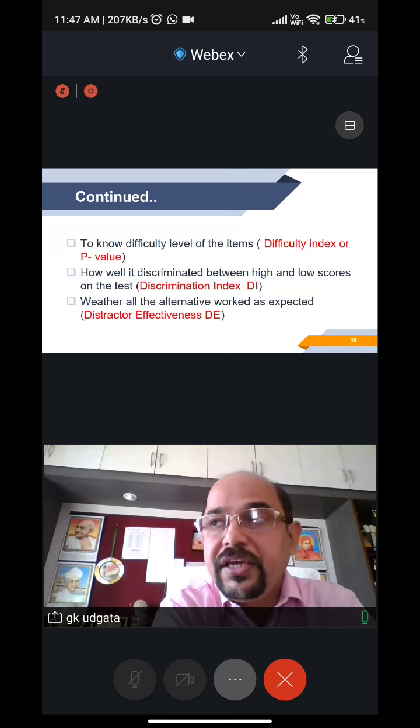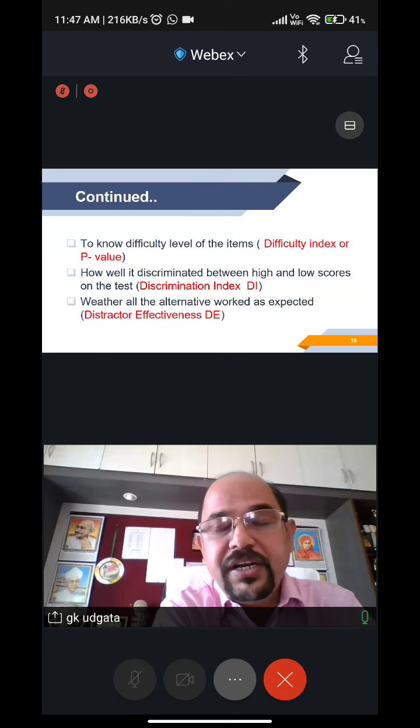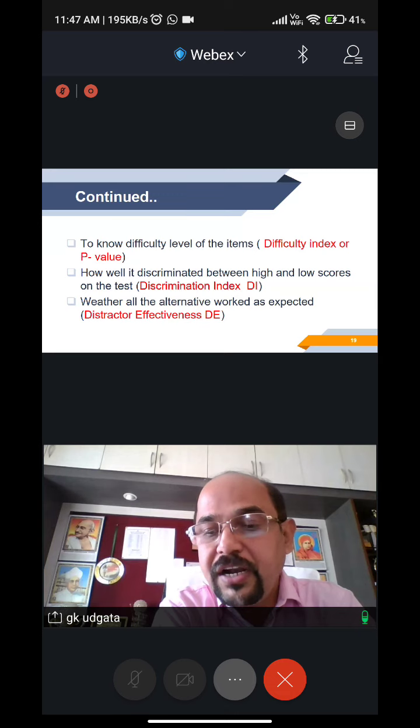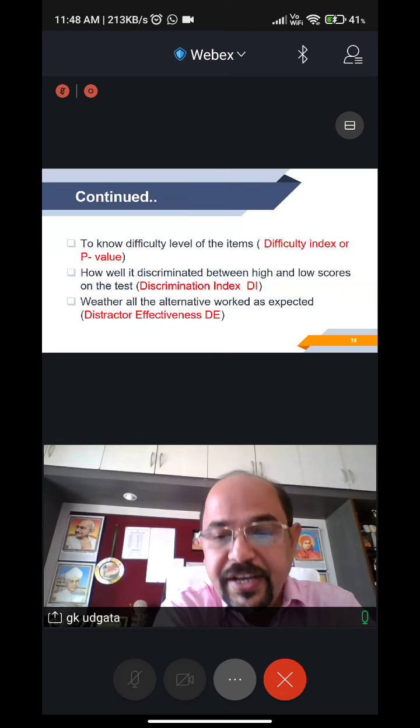After assigning the test to the students and getting the answer sheets corrected, you can find out the difficulty index. That means which question was more difficult, which was less difficult, which was moderately difficult, you can know by yourself. That is what is known as the p-value or the difficulty index.